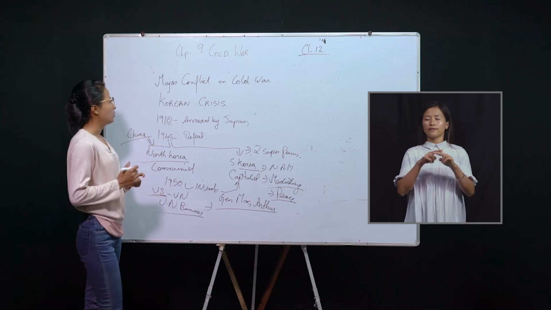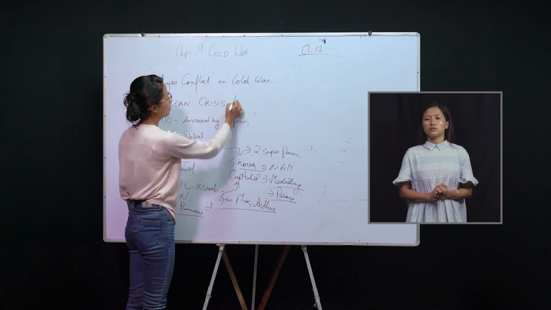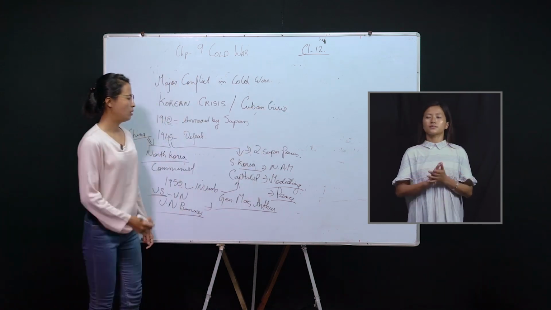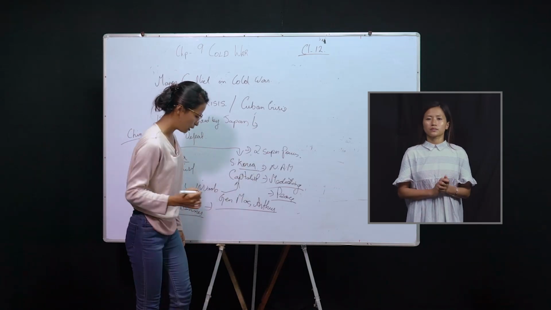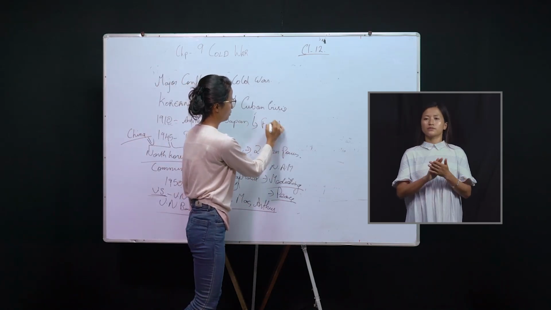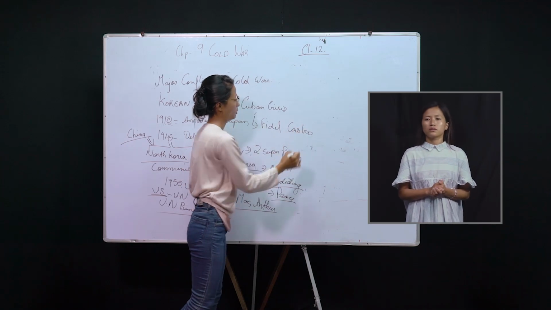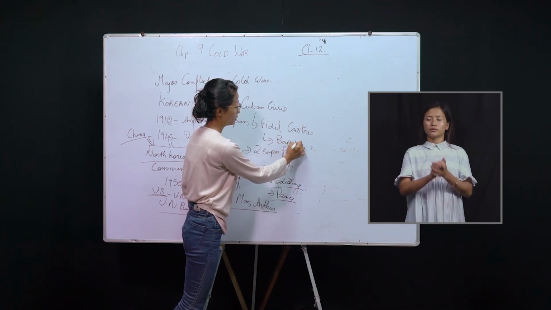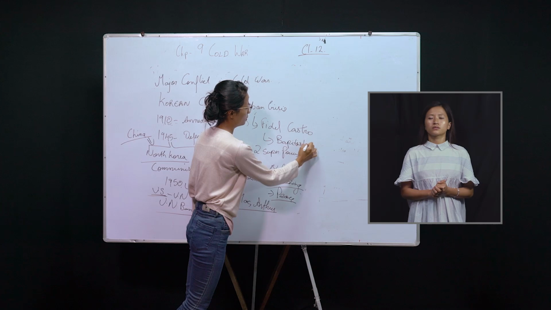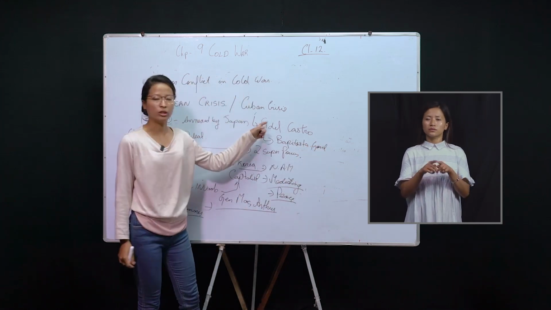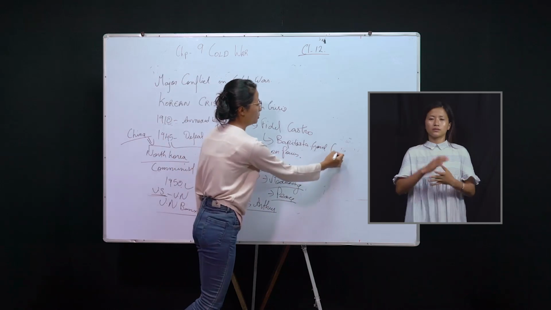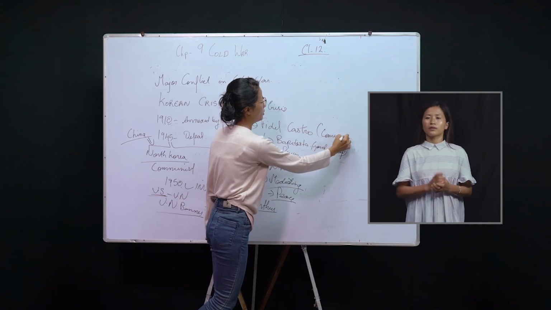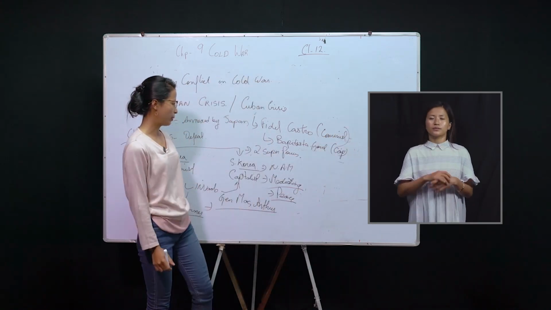Okay, the next crisis is the Cuban crisis. Fidel Castro overthrew the Batista government and formed his own government. The Batista government was a capitalist government, and Fidel Castro introduced a communist government.